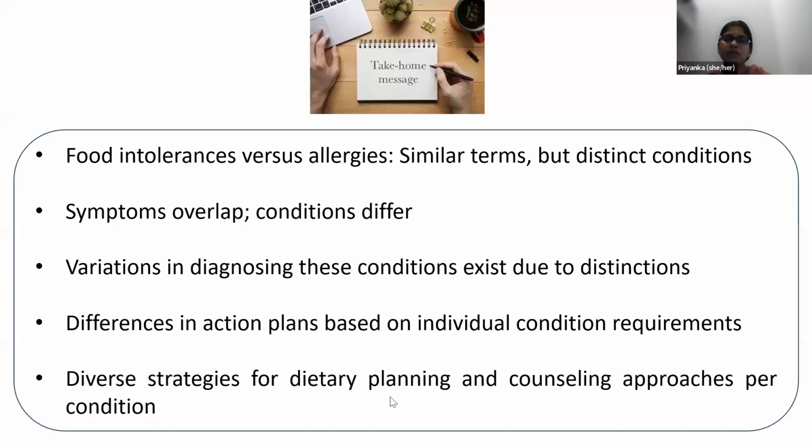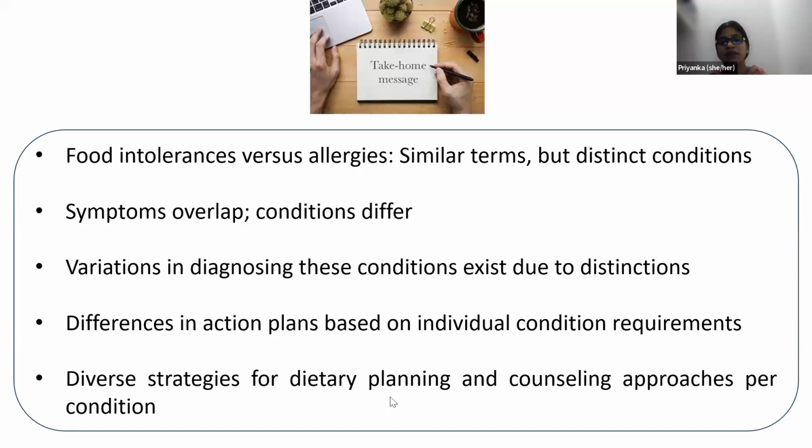From my slides, the take-home message for all of us is that food allergies and food intolerances are similar terms but distinct conditions. They have different diagnoses to be made. Their symptoms overlap, but the conditions are different. There are variations in diagnosing these conditions due to their distinctions.